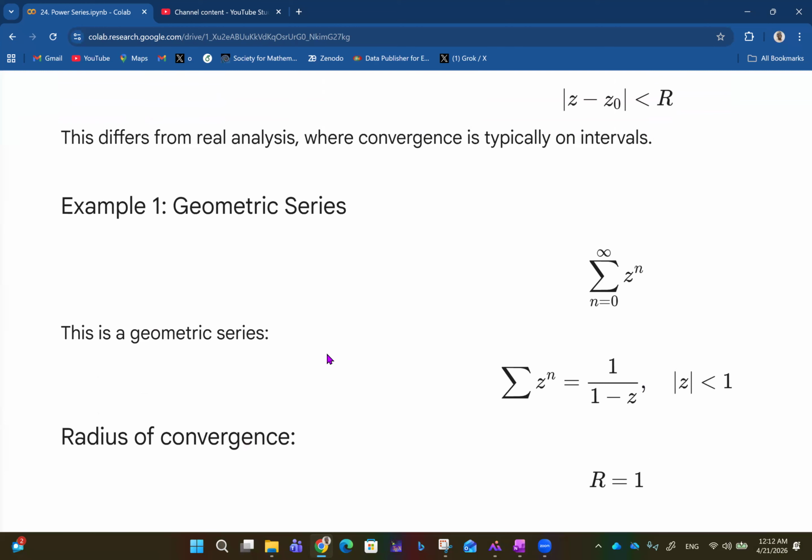This is a geometric series. Of course, a_n here is automatically 1. That's what that means. A geometric series is actually a power series whose center is at 0 and then a_n is 1. So in that case, like I demonstrated in a previous video, the summation of z^n is the same thing as 1 over 1 minus z, for absolute value of z less than 1, that is, z must lie between -1 and 1. And then the radius of convergence in this case is r equals 1.